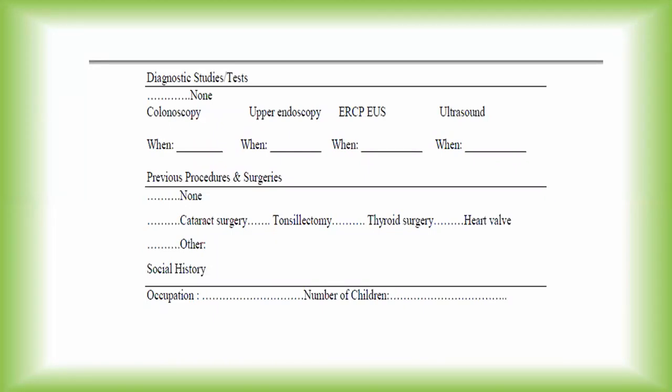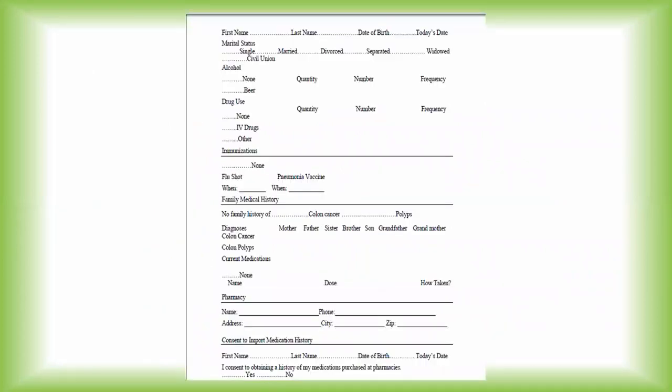Then social history, like what is the occupation, whether farmer, professor, teacher, or any other profession, that has to be included. Number of children, and if there are children, their names.